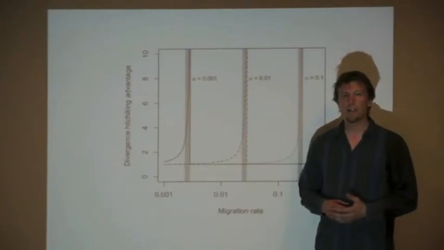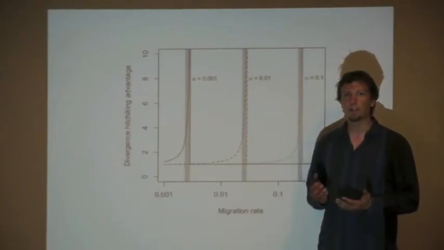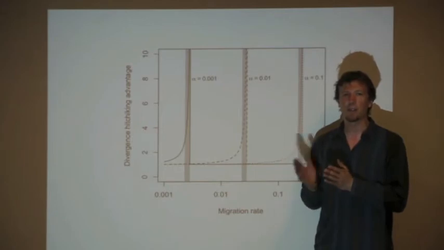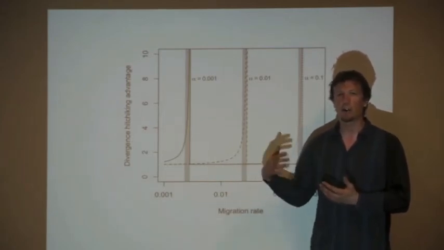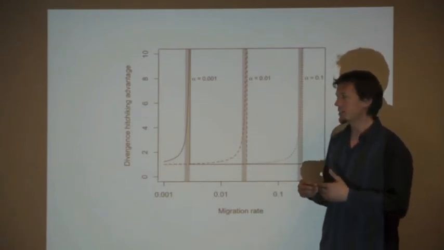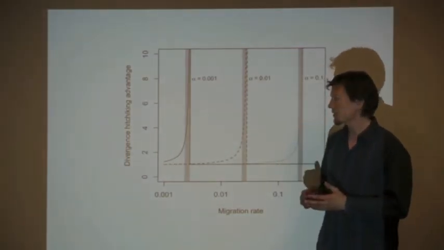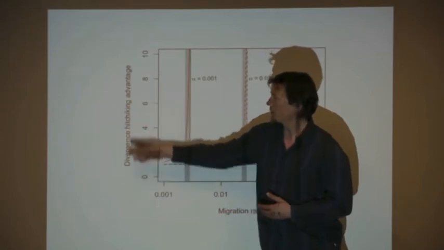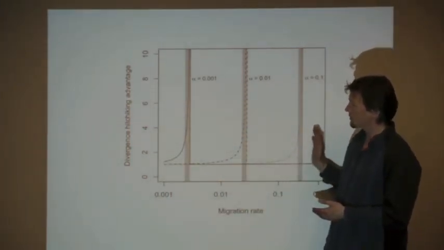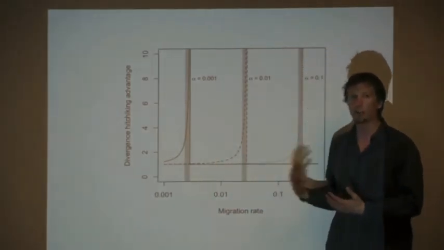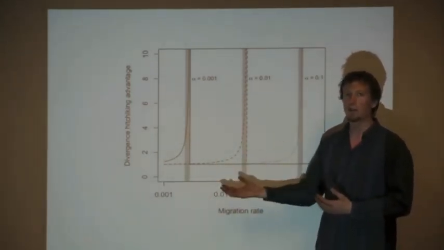One of the main results that I present in this paper is about the relative advantage of being tightly linked to an existing locus that's locally adapted compared to a new mutation occurring anywhere else in the genome. And here we're looking at the establishment probability of these new mutations. And so the divergence hitchhiking theory suggests that because you're tightly linked, you should have a higher establishment probability. And this graph just quantifies how much greater that advantage should be than being unlinked.